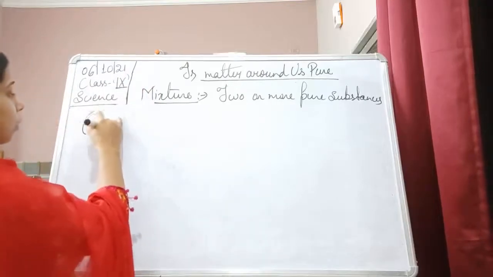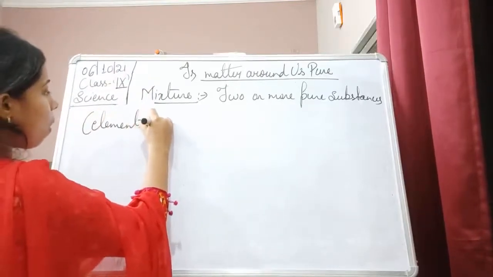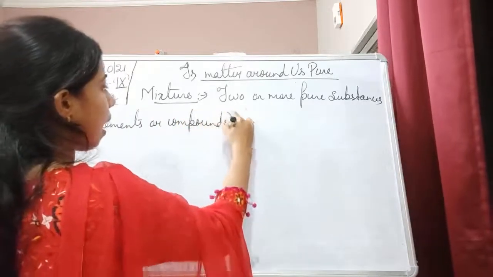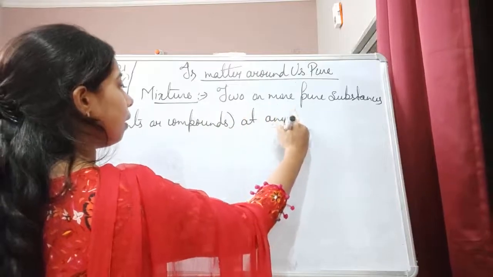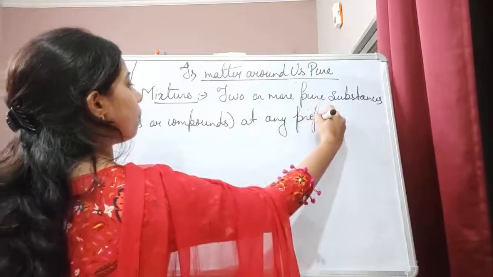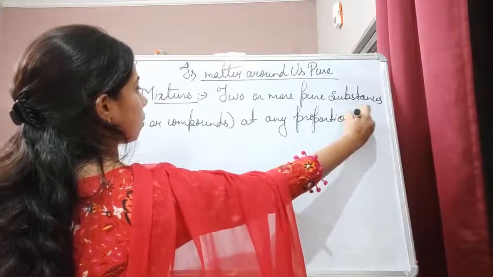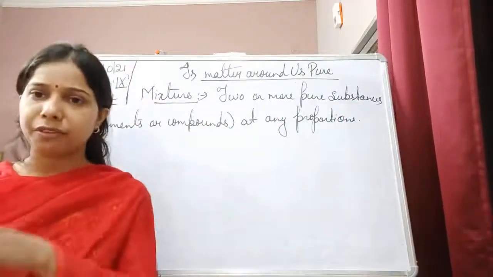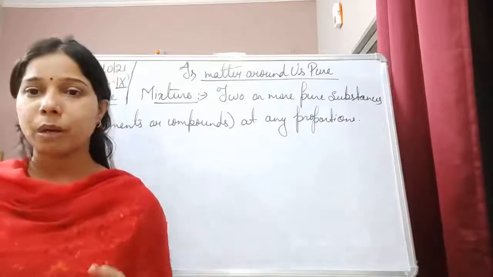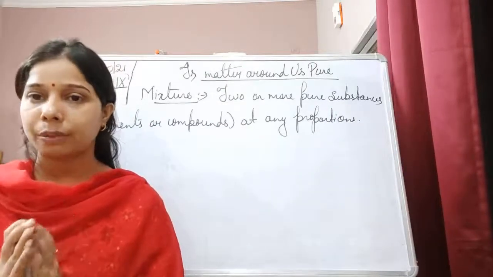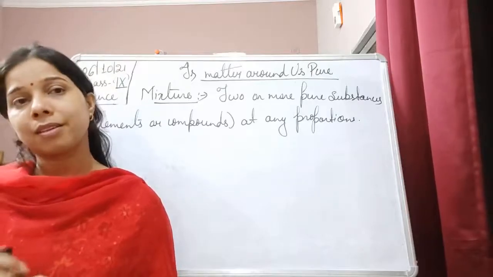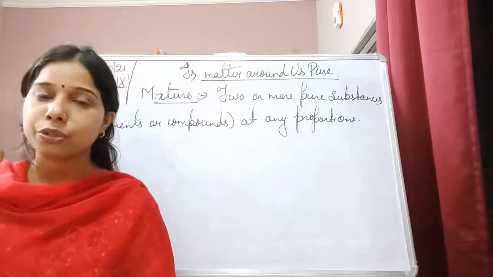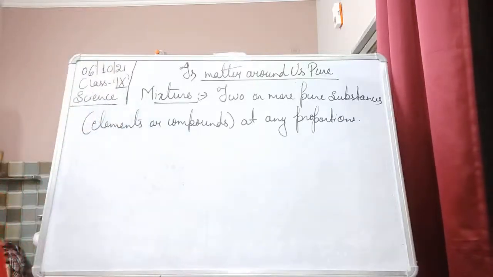Pure substances means they can be elements or compounds, in any proportion. That is called a mixture. If we take iron filings and sulfur powder and simply mix them together, that is a mixing of two elements, and we have mixed them in any proportion. Such a thing is called a mixture.